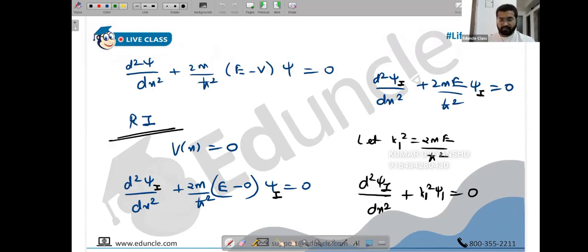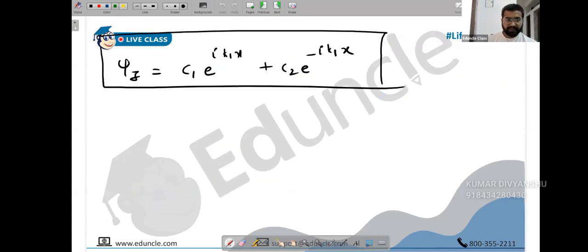Okay. So this region is already known to us. Nothing to think about in this. Now I will use similarly. In region 3 also nothing will change, people. You can use new constants C5 and C6. C3, C4 will be used in region 2.